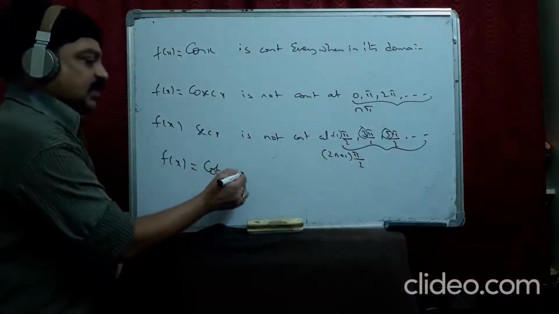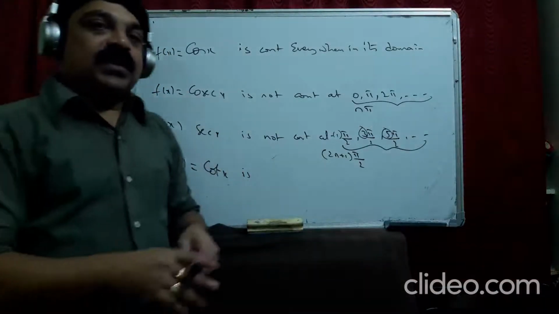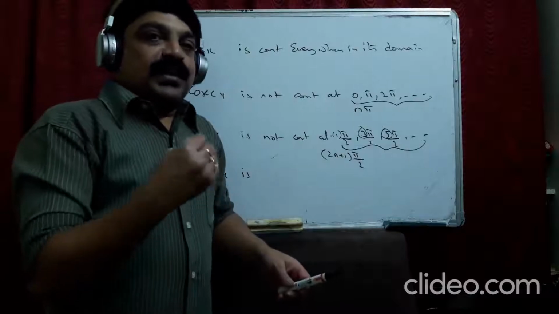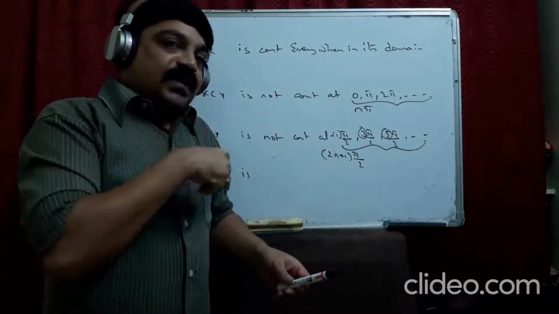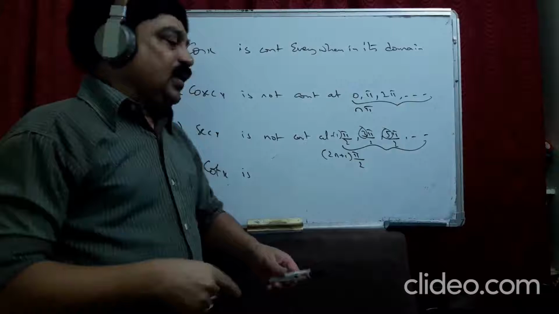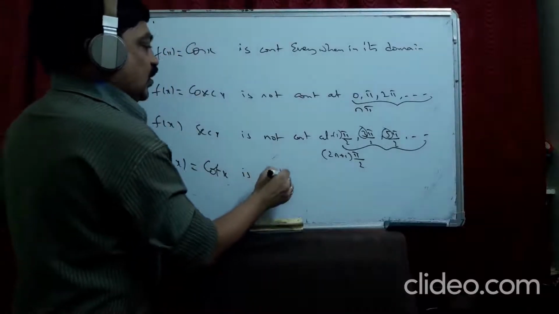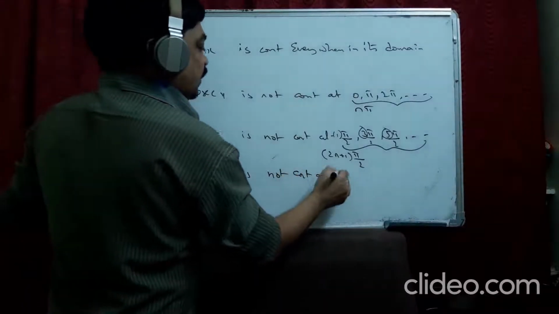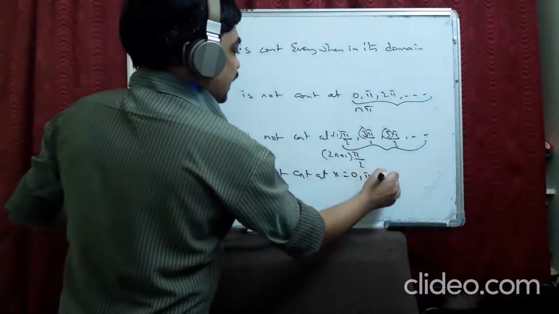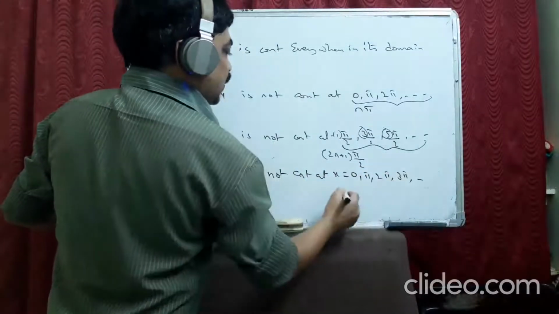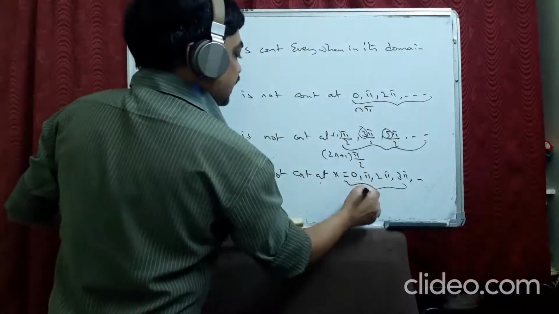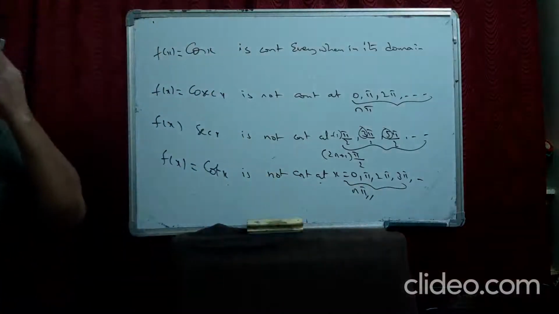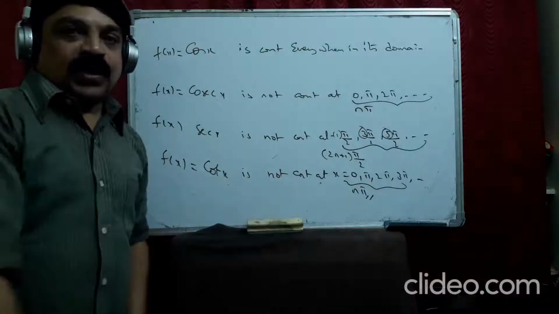Same in this case. Cot x is also continuous everywhere, but it is not continuous at some points where it is undefined. It is undefined when tan is 0. Okay. Tan is 0 at x equal to 0, pi, 2 pi, 3 pi, so it is not continuous there. Instead of writing all these, we write n pi. No need to check left limit and right limit, you can directly write. Okay.